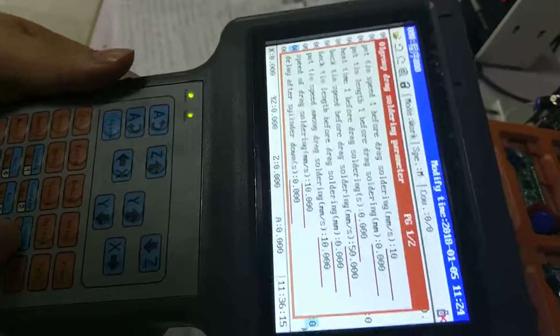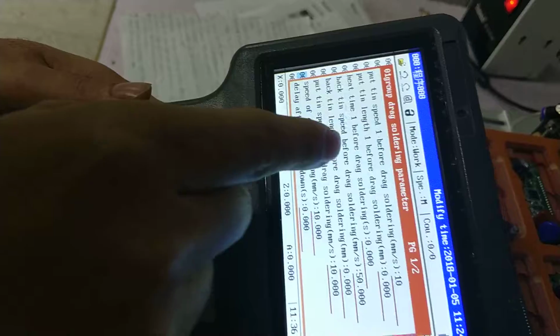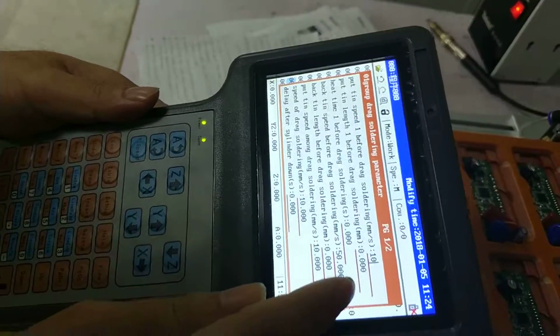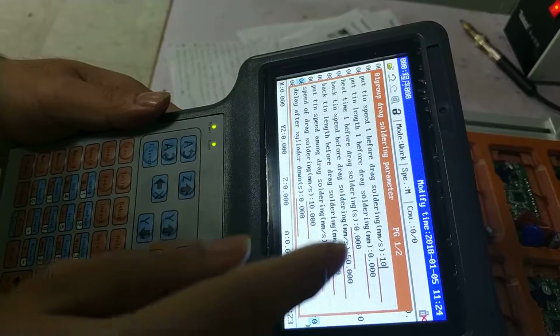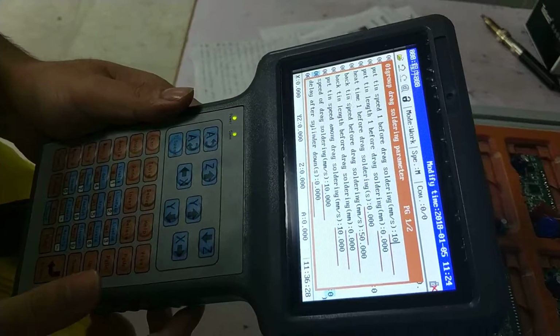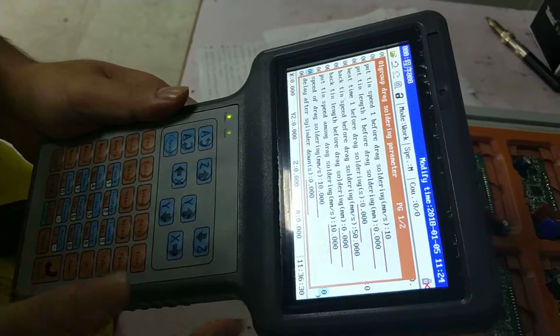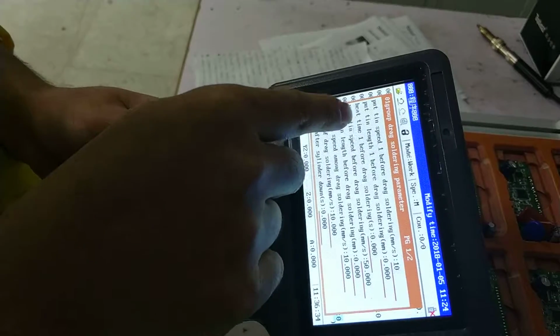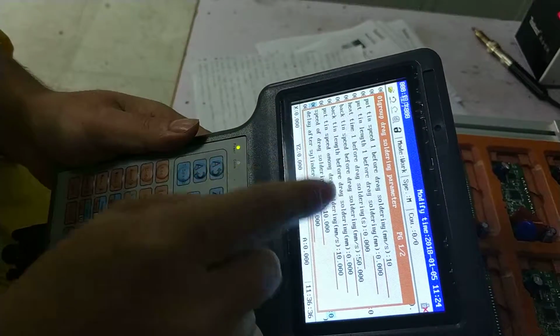Import 3. Putting speed 1 before direct soldering. You can adjust the speed from 10 to 20 to choose the suitable parameter. This is putting length 1 before direct soldering.